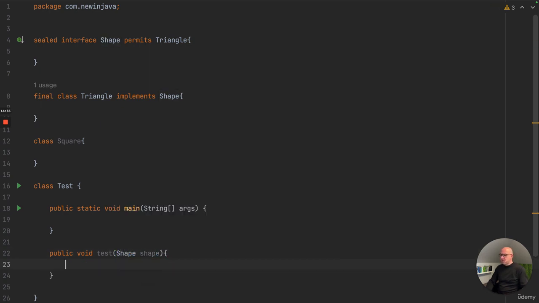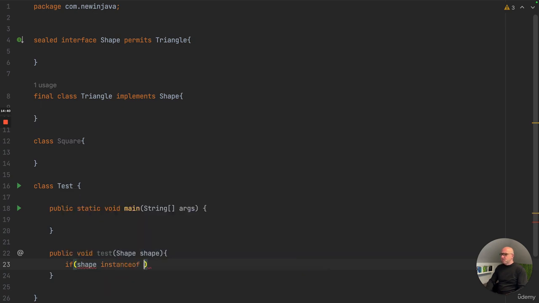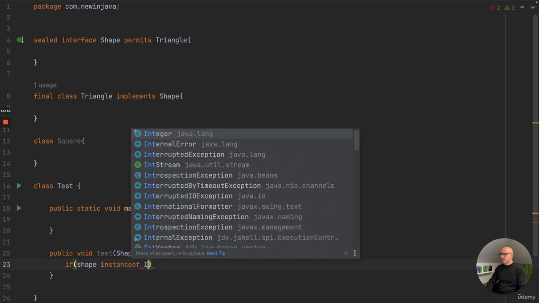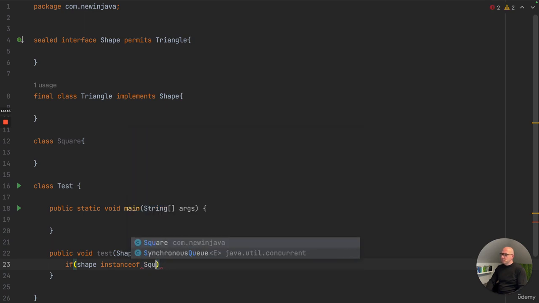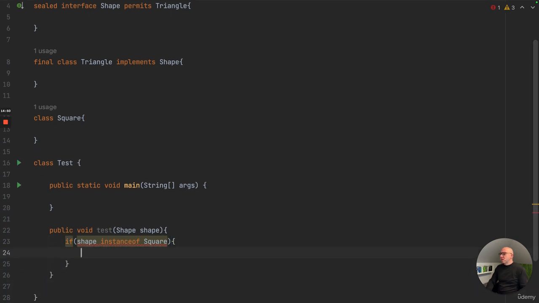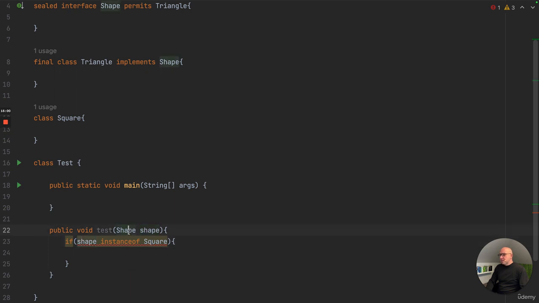Whenever I write if shape instanceof, and I write now Integer, or if I write square, the compiler will know that it's not okay, because the compiler says right here, inconvertible types. It knows that the shape in this case can never be an instance of square.